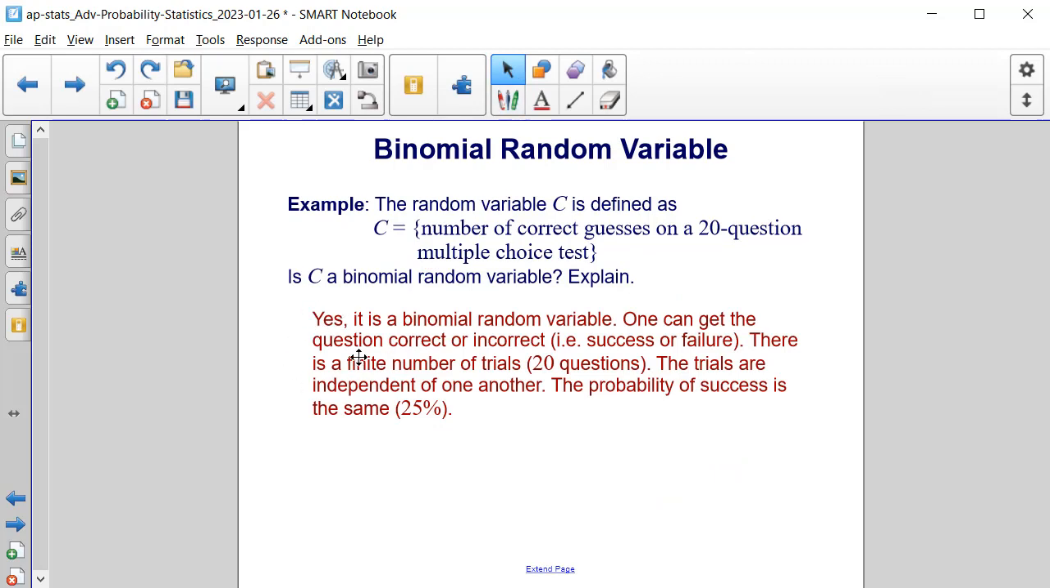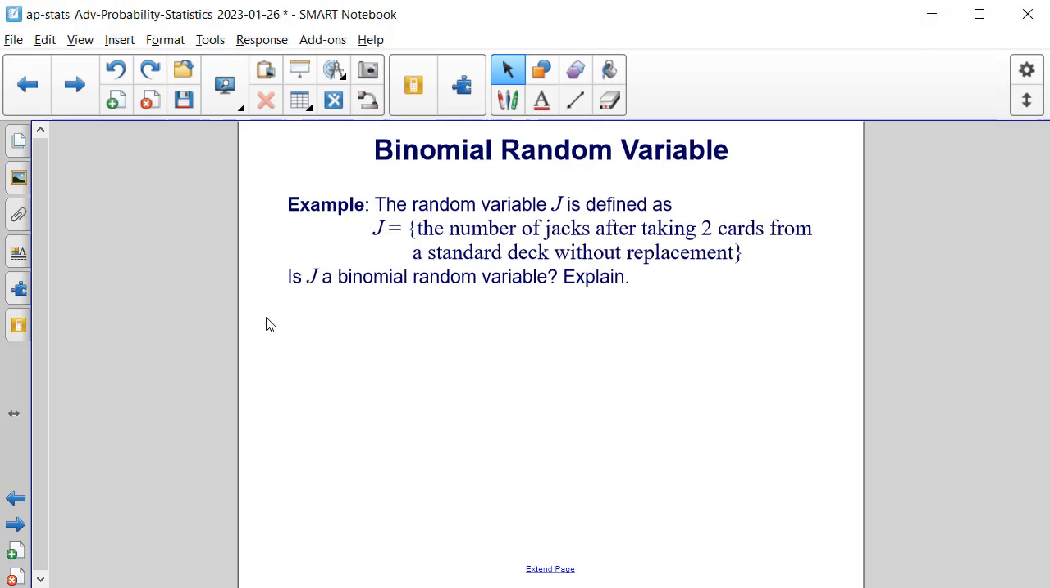And we do see on this slide that yes, we have a binomial random variable. One can get a correct or incorrect answer, in other words, success versus failure. There are 20 trials, a finite number of questions that you have to answer on this test. The trials are independent of one another, and the probability of success is always the same. When it's a multiple choice test with 4 answer choices, it's 25%. So this truly is a binomial random variable.